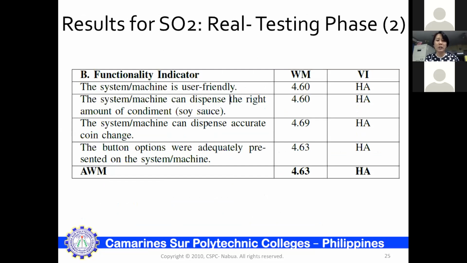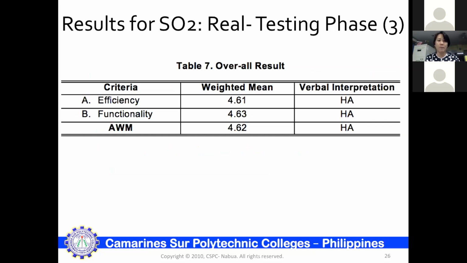For the functionality indicator, it received 4.63 or highly acceptable as well. So overall, the system obtained an average weighted mean of 4.62 or perceived as highly acceptable by the respondents.